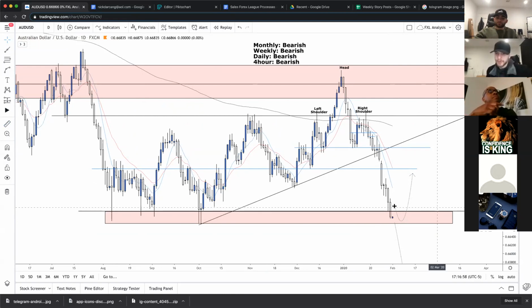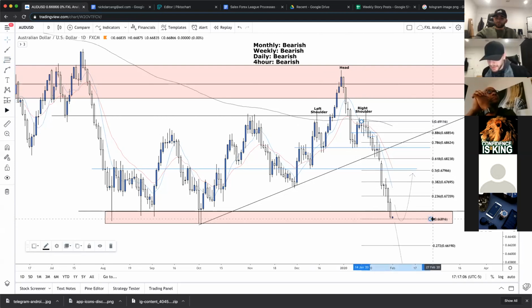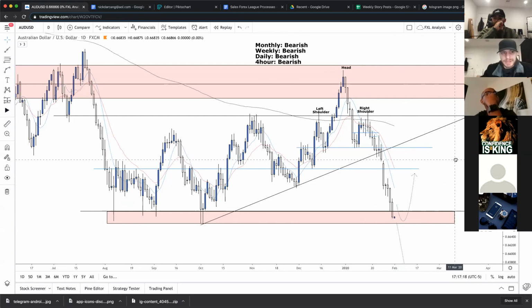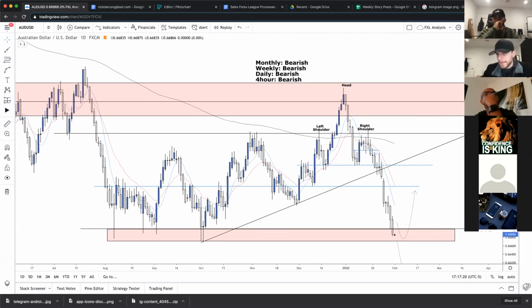We're just looking for those confirmations, and I would love to see, let's say this was the bottom, a nice pullback into this 38.2, a nice minor resistance level in here, something like that. That'd be really cool to see. Maybe all the way up to this 50%. We'll see. AUD USD on a daily time frame.